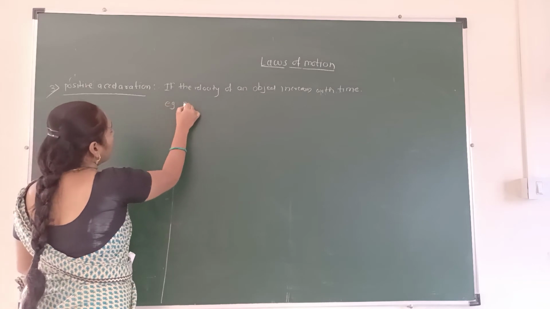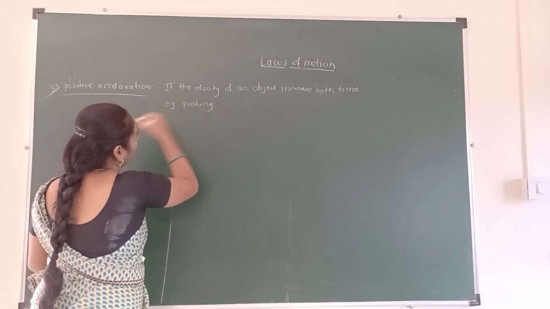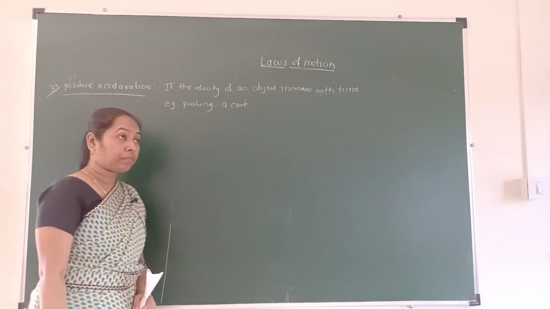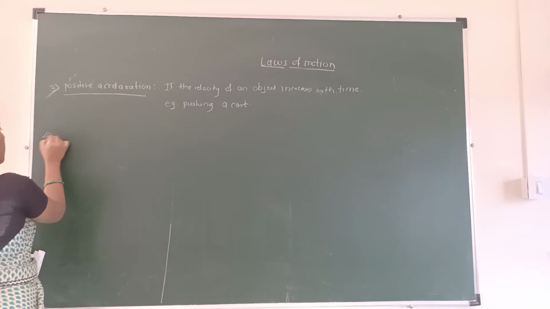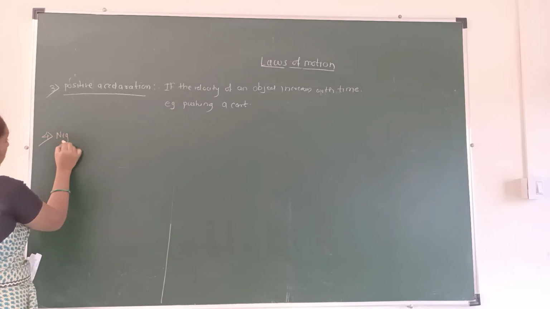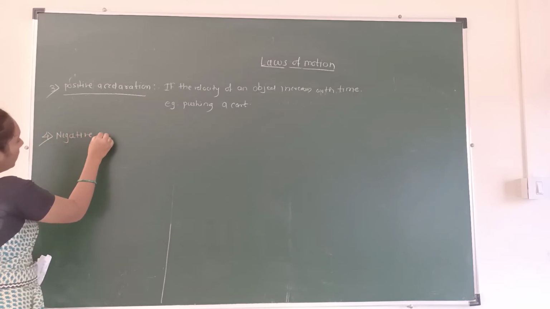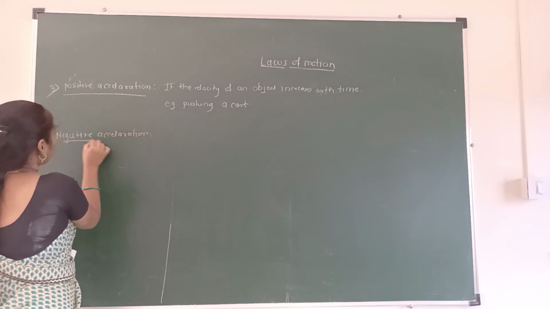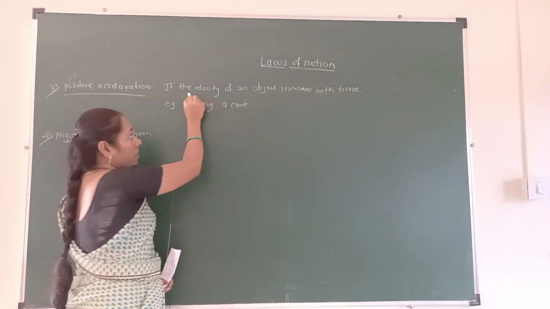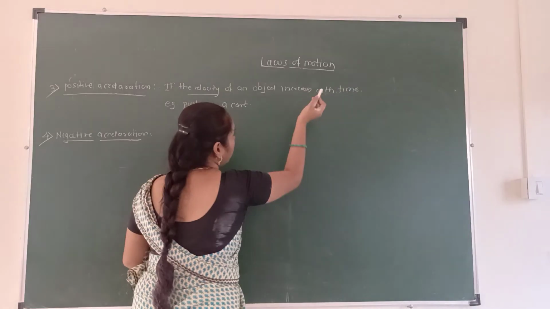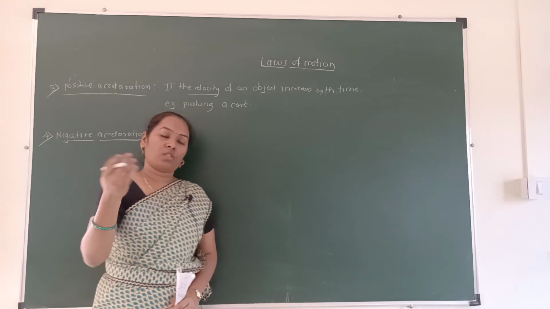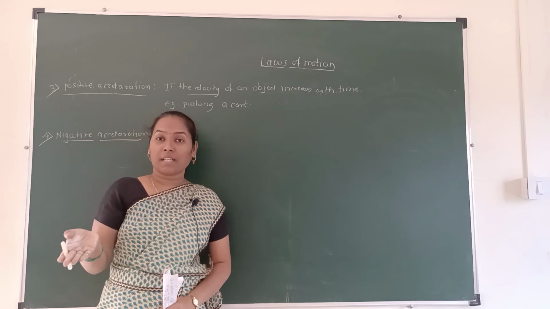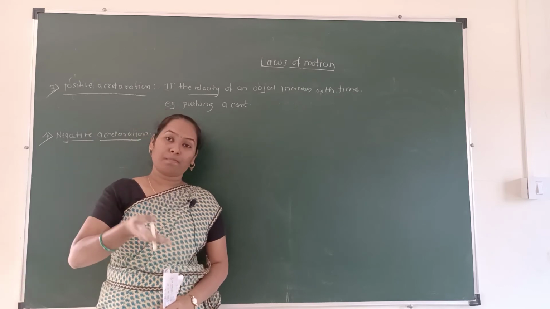What is the example? Pushing a cart. Then type number 4, negative acceleration. There is a change in only two words, students: the first one is velocity and the second one is time. Velocity either increases or decreases with respect to time, because acceleration is nothing but a change in velocity with respect to time.